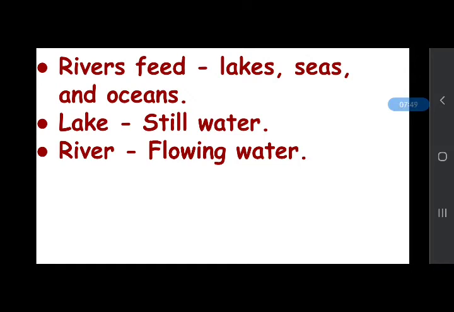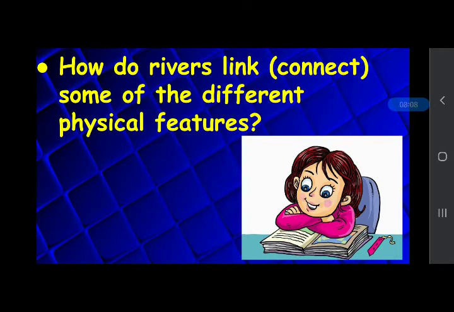And what is a stream? A stream is flowing water. But streams are smaller or narrower than rivers. They are not broad like rivers, but streams and rivers both feed lakes and other water bodies on their way.